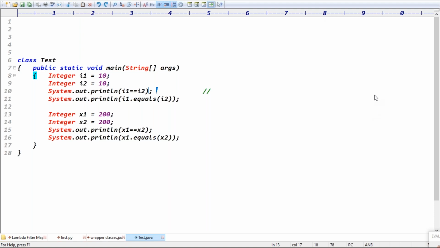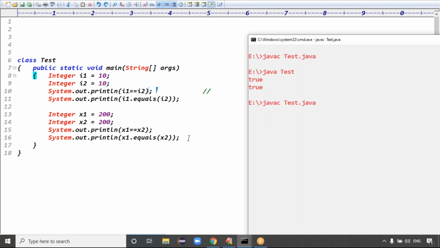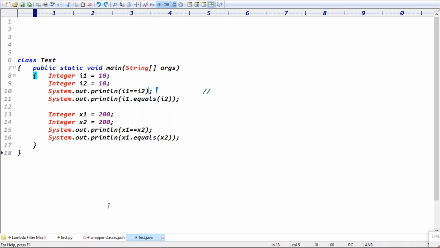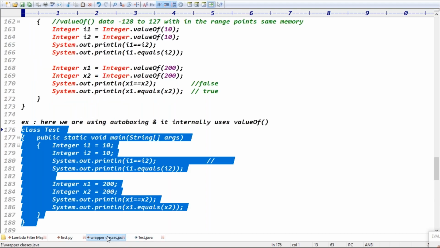Out of the range means it returns false, right? x1 double equal to x2 means false. x1.equals(x2) means true, right? Here the output is false and true, right? Exactly. See, in the first two cases we get true, guys. In the next two cases we get false and true, right? Exactly, guys. That is the information.